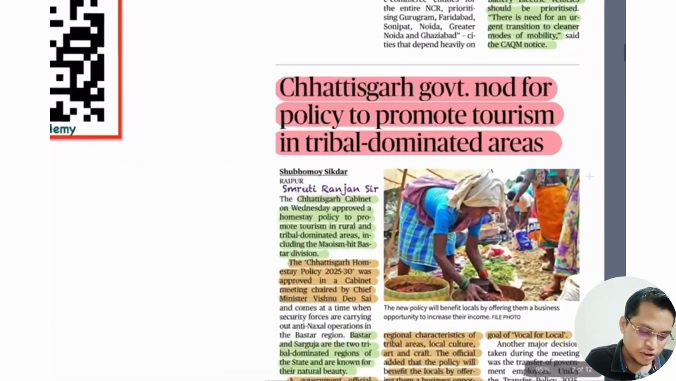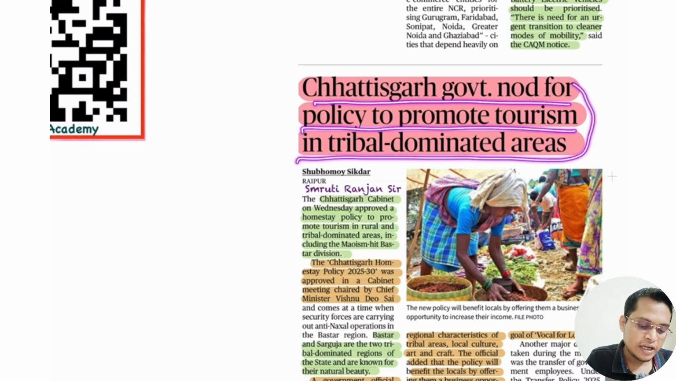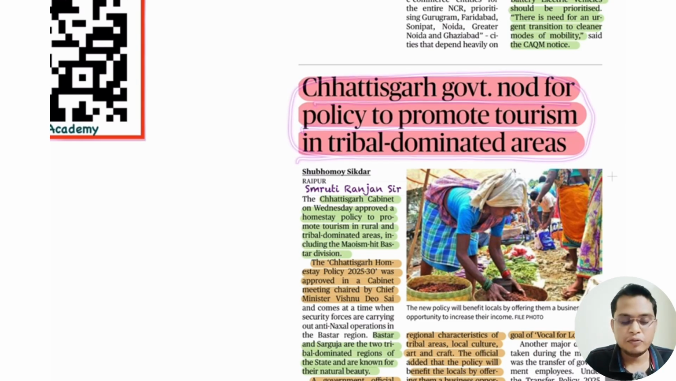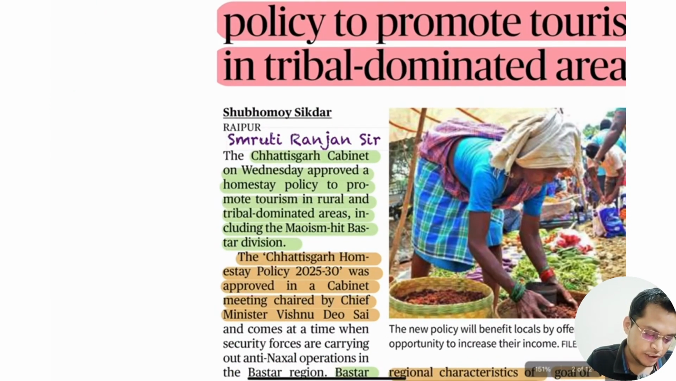So you have to know everything about that. So next, the Chhattisgarh government gave a nod to promote tourism in the tribal dominated area. It is a very good initiative. Tribal areas have unique culture and tradition, so that can be promoted as tourism. People from urban areas can come there and experience the unique tribal cultural heritage. That will be win-win for both. So the Chhattisgarh cabinet approved this policy.